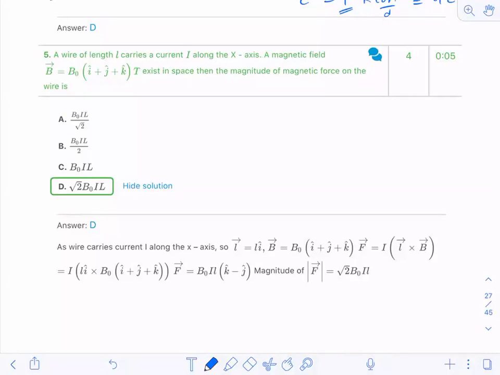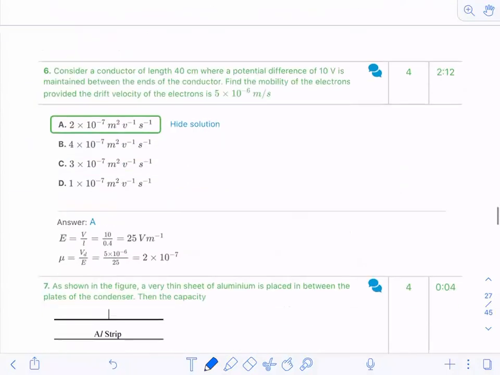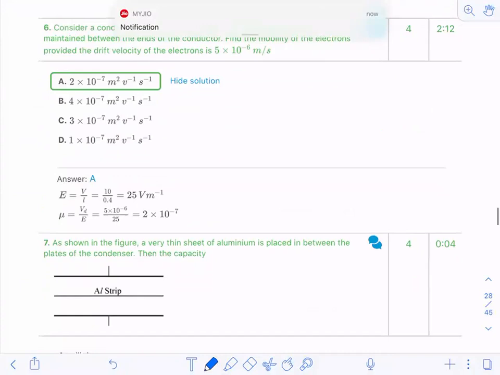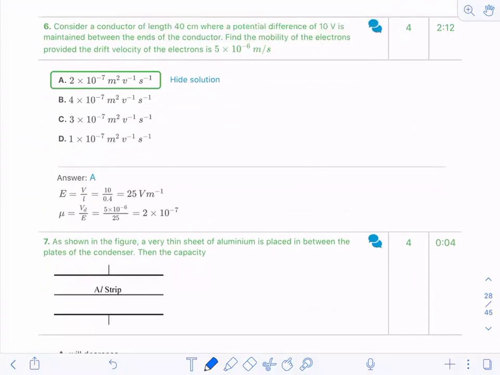For the last time asking, is there anyone who wants me to solve this question? Okay, I hope all of you have done this one. Mobility, it was also direct formula based. This was also a direct formula based question, so I'm leaving that also.